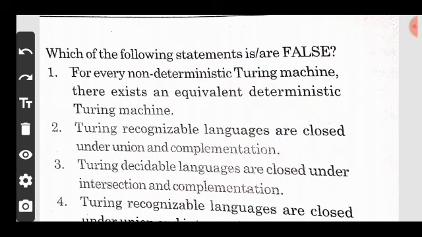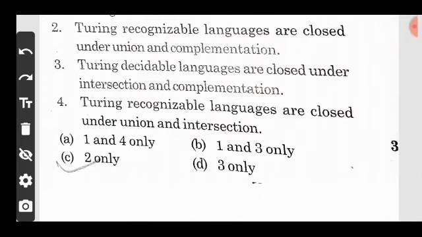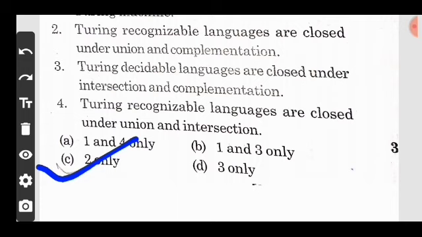Now move on to option C. Turing decidable languages are closed under the intersection and complementation. So we say that yes, it is decidable but not recognizable. And option D, Turing machine recognizable languages are closed under the union and intersection. So this is also a true statement. So we found that option C is your correct answer. Now move on to the next question.